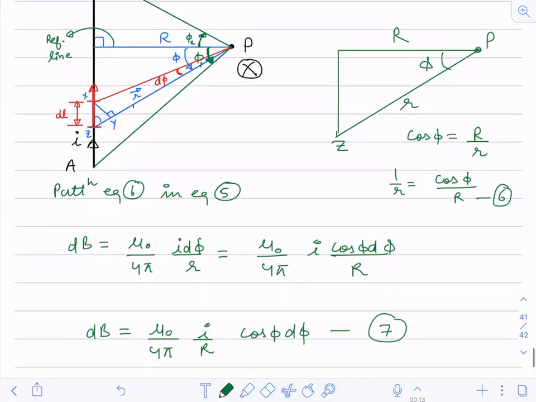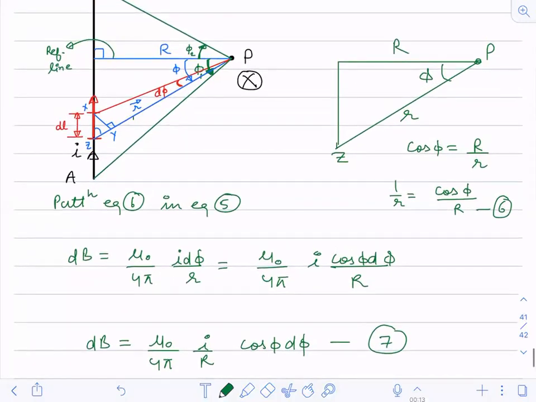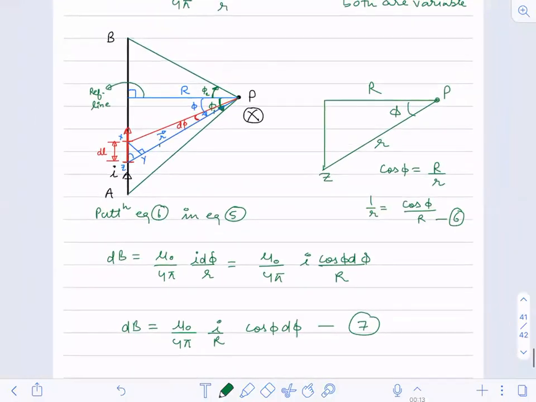Now you see how many variables we are having. Mu naught upon 4 pi is a constant. I is a constant. Capital R is the smallest distance, so that will also be a constant. Now you are having only one variable, cos phi, and now you can integrate this equation to get the value of magnetic field at point P.